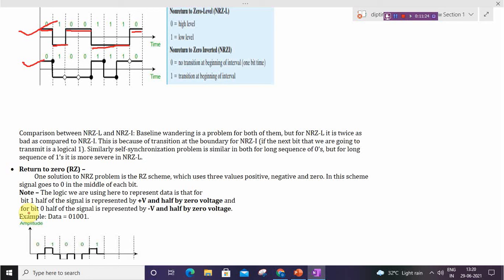Similarly, self-synchronization is a problem. It's similar in both for a long sequence of 0, but for a long sequence of 1, it is more severe in NRZ-L. So if there is a long sequence of 0 or 1, there will be a problem in NRZ-L and NRZ-I.